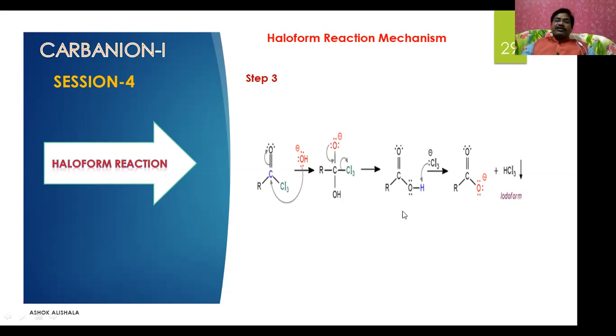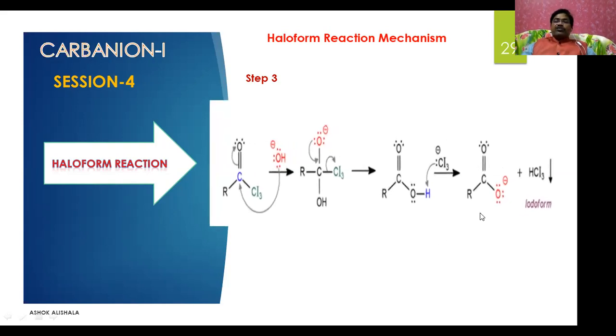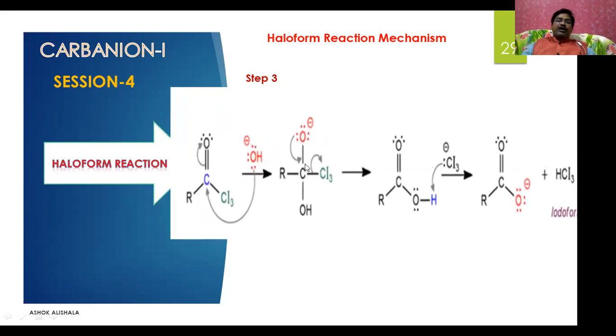The CI3 is removed as an anion like this. The hydroxide's proton is abstracted by the CI3 anion, and you get iodoform, leaving the carboxylate ion. This is the mechanism of the reaction. You can observe it very easily.